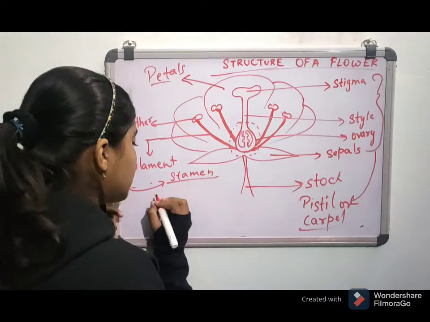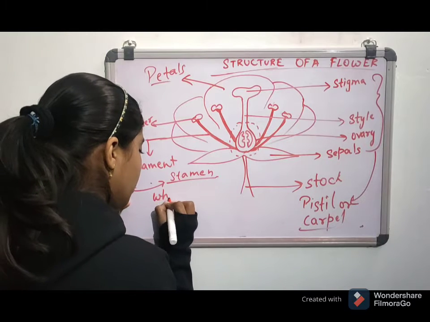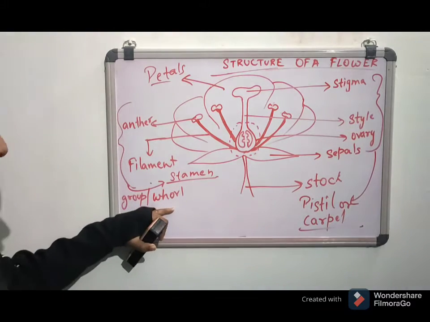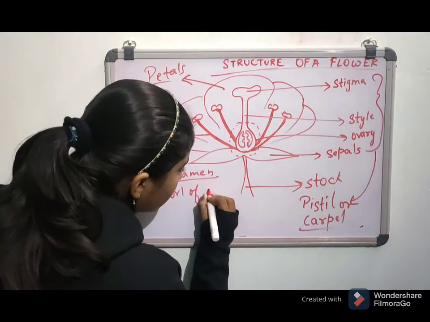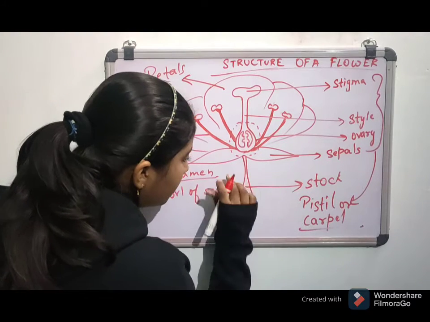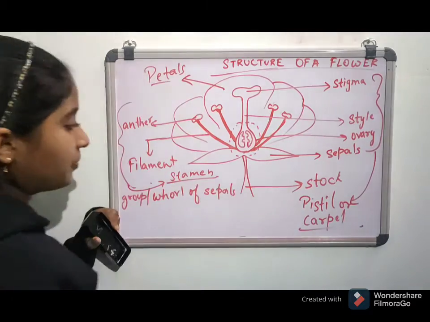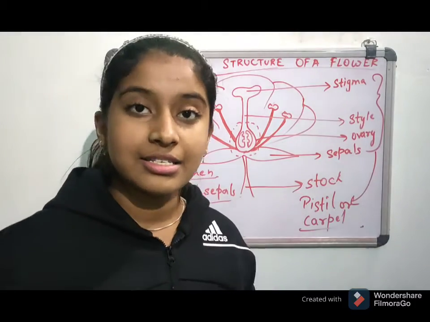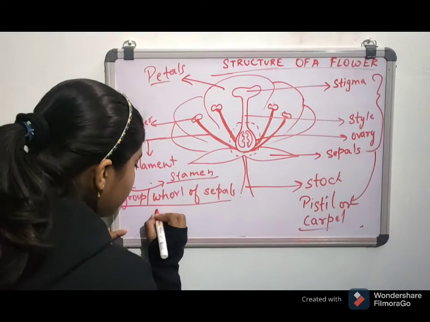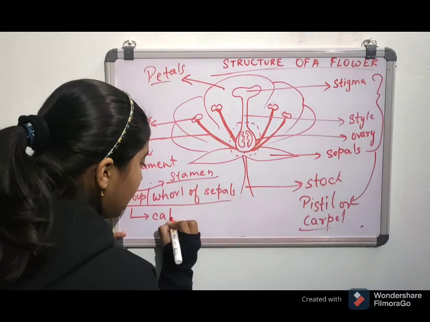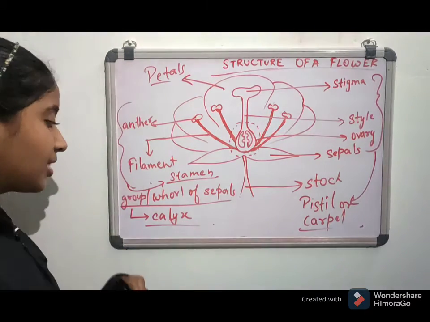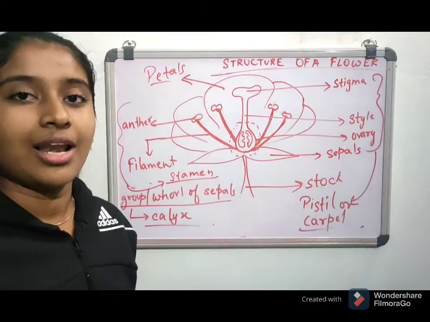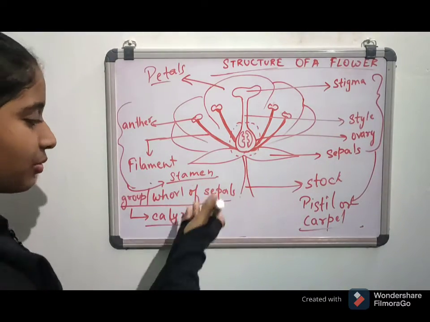Actually, I want space for it now. Group or whorl of sepals is known as what? There's a name given to it. Group of sepals or whorl of sepals is known as calyx. What is it known as? Calyx. CALYX, calyx. Isn't it a complex word? Complex sounding word, but its meaning is so simple. Now let us rub this sepals. You can note it down.